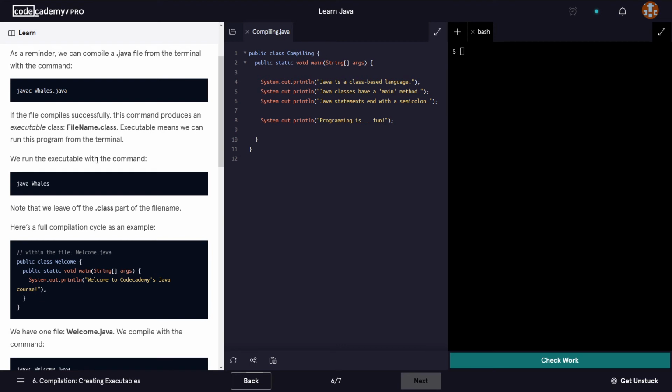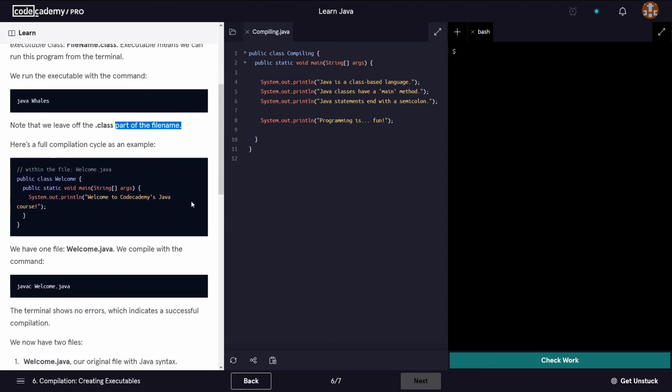Okay, but since we can only execute compiled classes, which are going to look like this, the name of the file followed by .class, that tells us that is a class that has been successfully compiled. We can use that name, just the name without the extension, with the keyword java. Note that we leave off the .class part of the file name, exactly what I was telling you before.